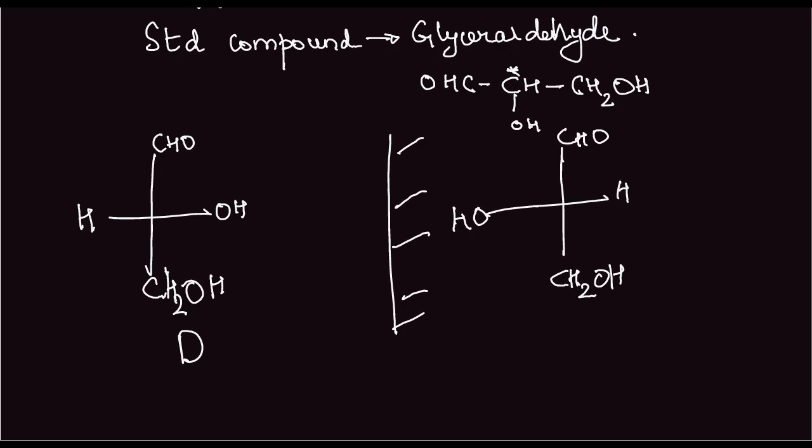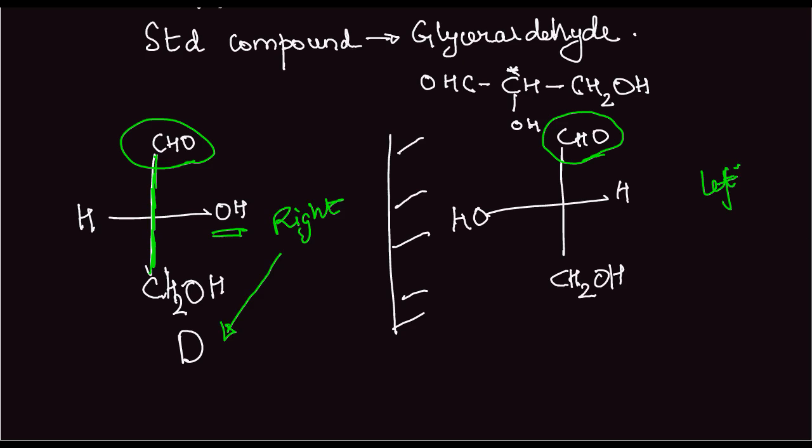As a rule of thumb, we always place the aldehyde group on the top of the vertical line. So this aldehyde group is on the top of this vertical line. And therefore, when the OH group is on the right, it is dextro. When it is on the left, it is levorotatory. Okay, so this is how we characterize D and L.